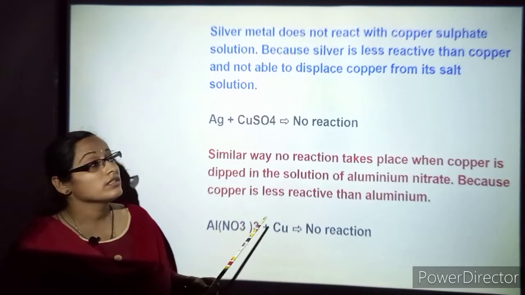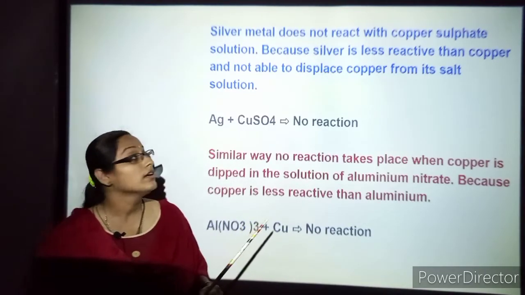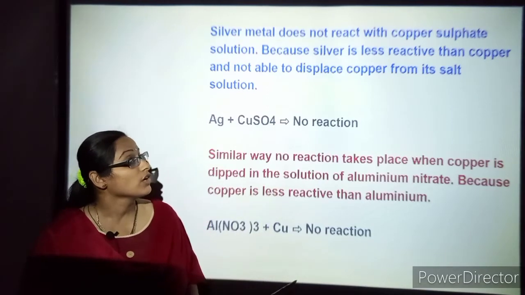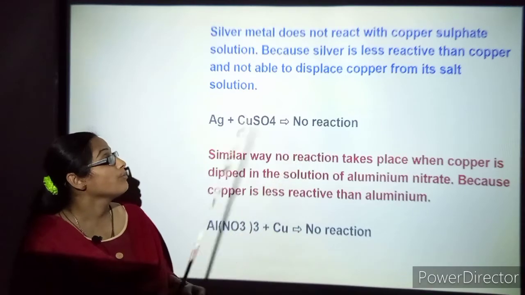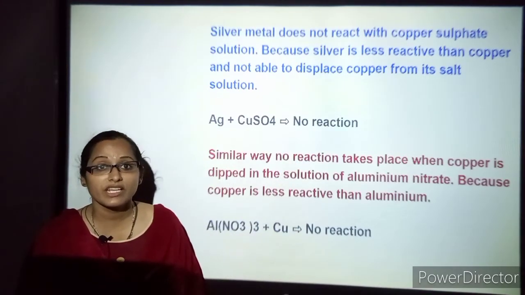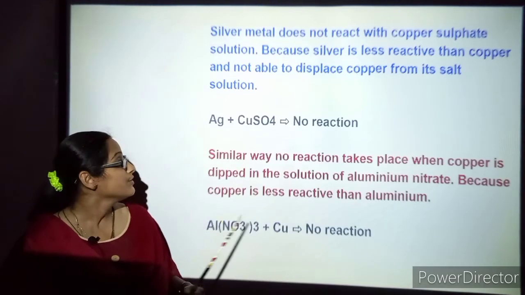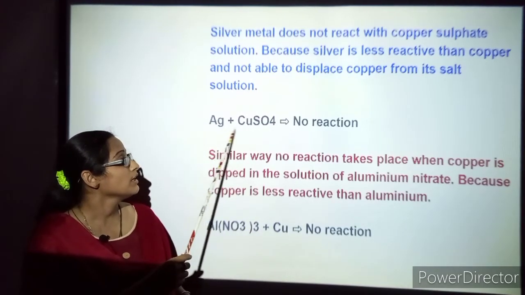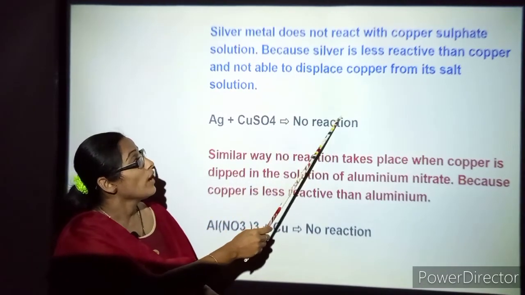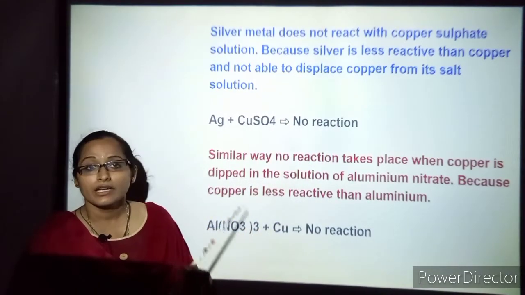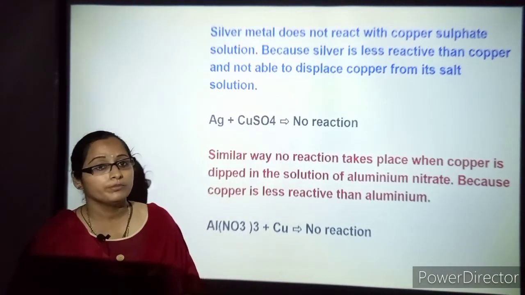Silver metal does not react with copper sulfate solution, because silver is less reactive when compared to copper and it cannot displace copper from its salt solution. You can see that with silver in copper sulfate solution there is no reaction. Why? Because silver is less reactive when compared to copper.